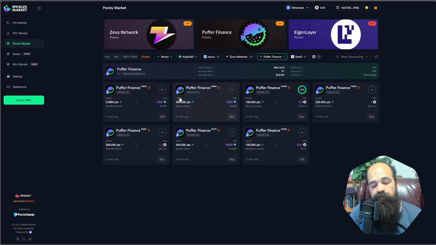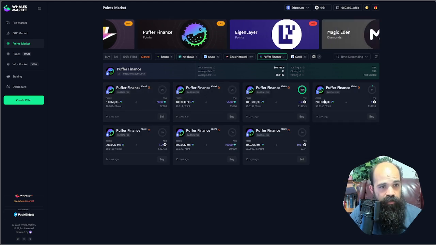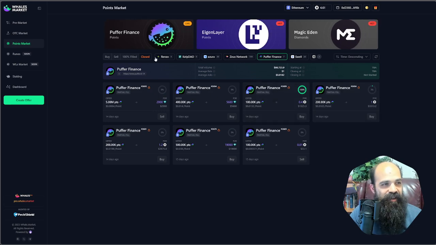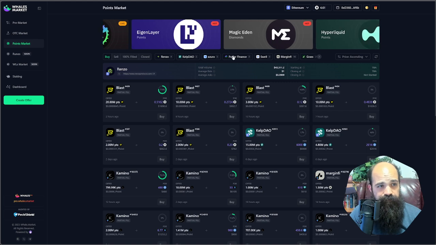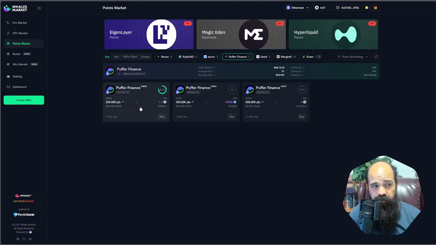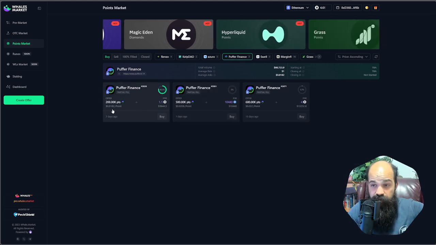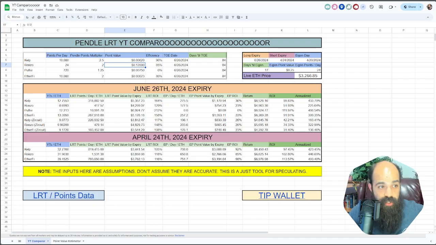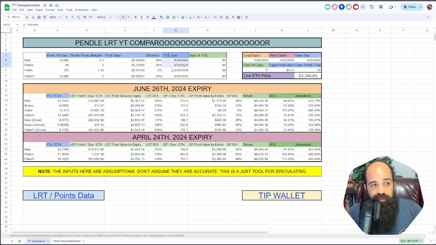There have been some fills on puffer. If we go to closed, there's a fill here. If we go to buy with puffer, this one's almost full at nearly 2 cents. That would be amazing. That would be huge. So I'm trying to be bearish because then I'll be happy if it goes higher than that. But it's important to note that this is where the majority of the money is coming from for these plays, not actually the eigenpoints.